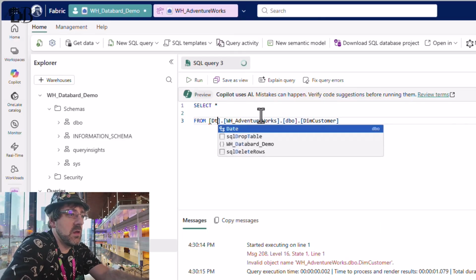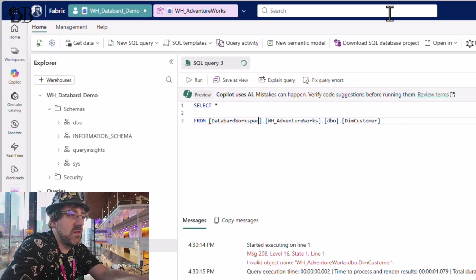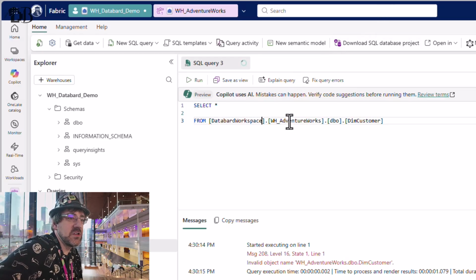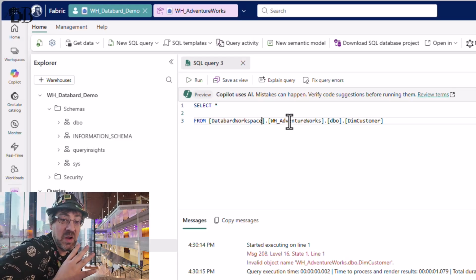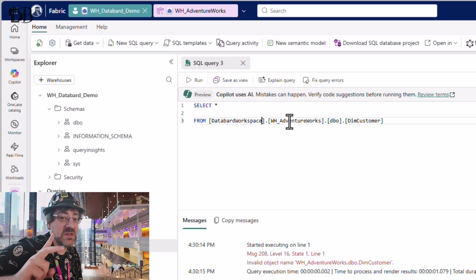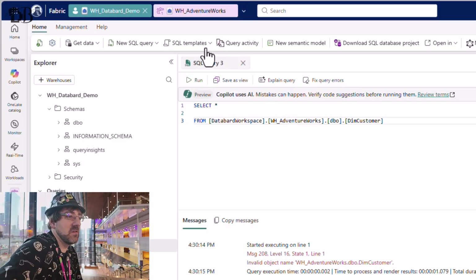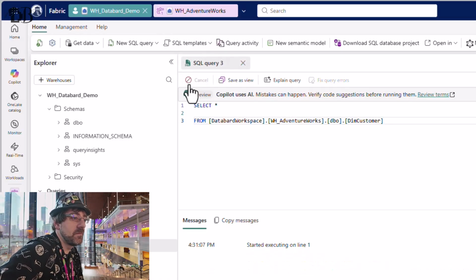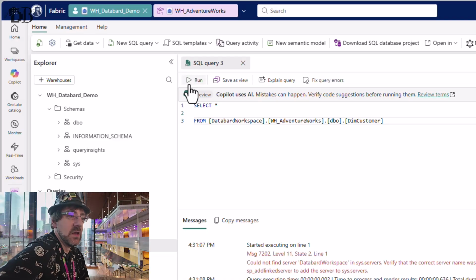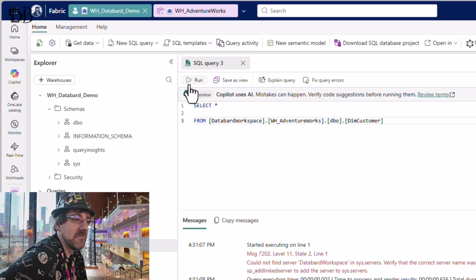Let's go DataBard workspace.AdventureWorks. So here, four-part identifier, we're trying to hit the table, which exists in a schema, which exists in the database, which exists on a server. We'll think about it as a workspace. At least the error message changed, but it doesn't look like we're going to find it there.